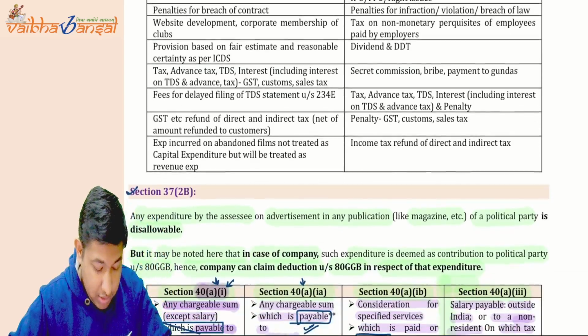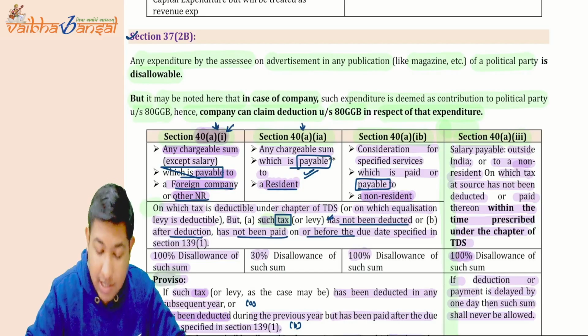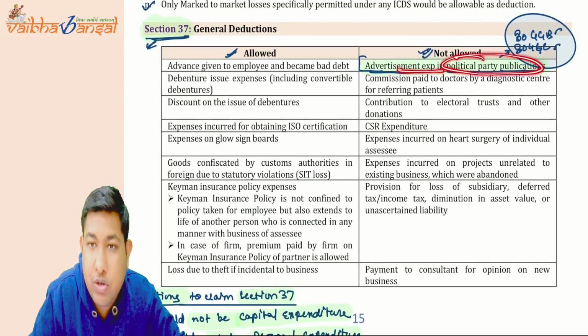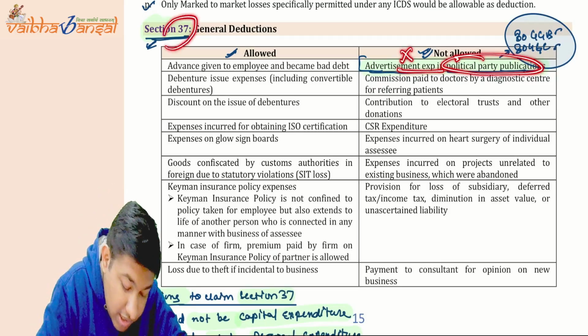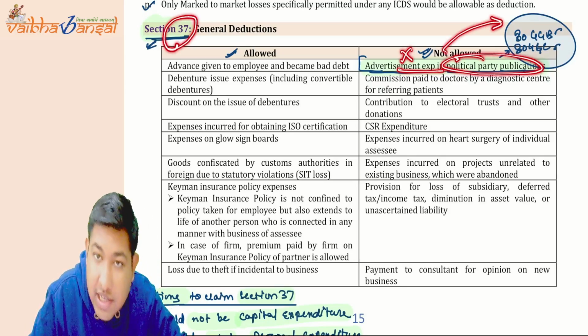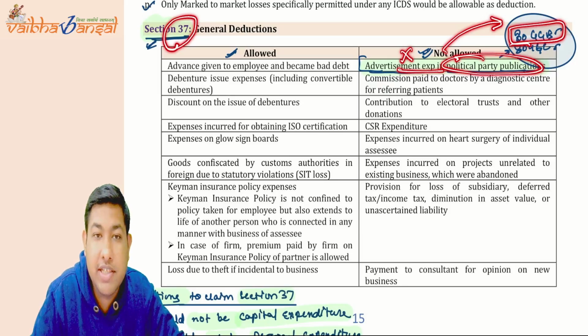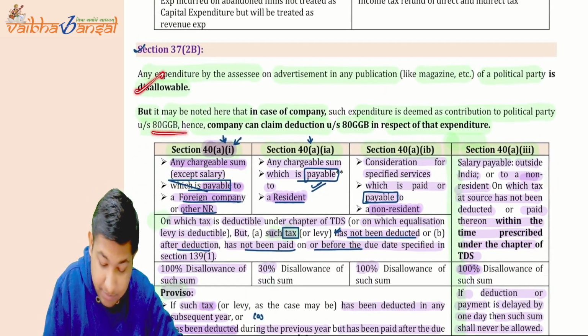Now moving forward. Section 37(2B): advertisement expenses related to a political party publication are not allowed under section 37, but can be taken as deduction under section 80GGB, for companies only. 80GGB is available for companies only. Is this point clear? This is what they have said.